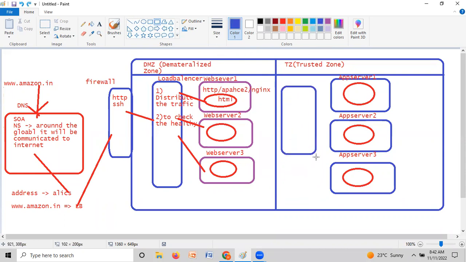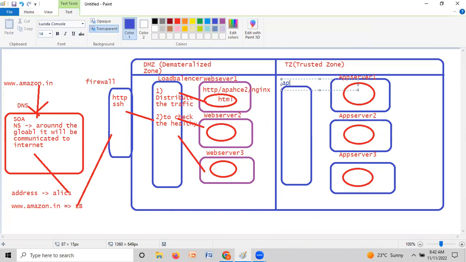Yeah. So this is your application load balancer. You might have one doubt: why can't we go directly to the trusted zone? The request will not go to the trusted zone, because the trusted zone resources can only be accessed within the AWS Amazon network. It does not work from outside the network. That's why we are hitting the URL to the DMZ zone, because it is available on the internet.